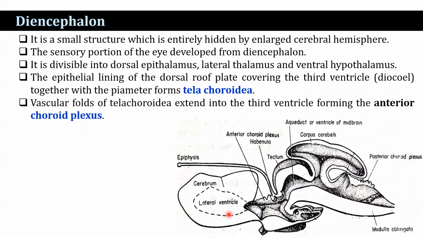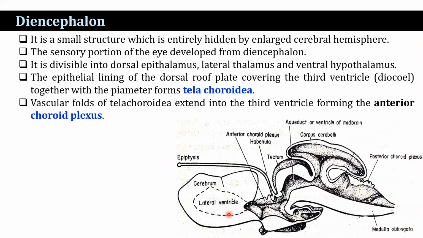Now we come to another division of the forebrain, the diencephalon, also known as the thalamencephalon. The sensory portion of the eye develops from the diencephalon. It is a small structure which is entirely hidden by the enlarged cerebral hemisphere, and it is divisible into the dorsal epithalamus, lateral thalamus, and ventral hypothalamus.